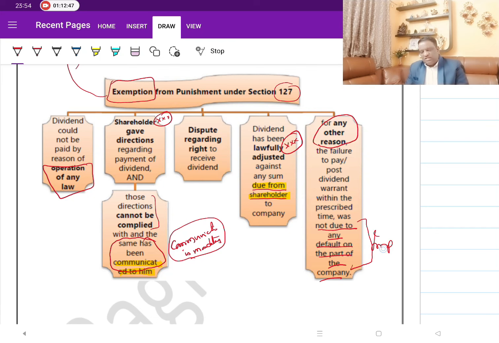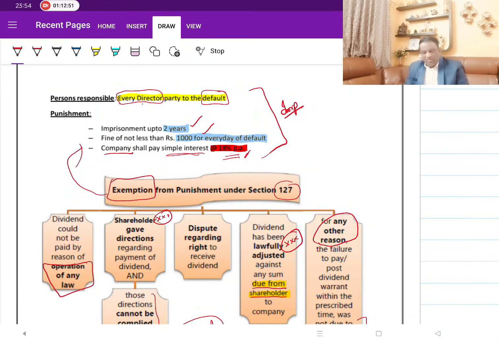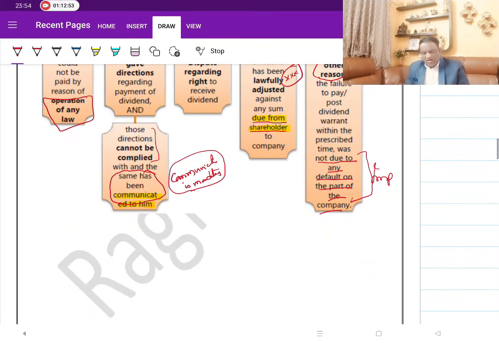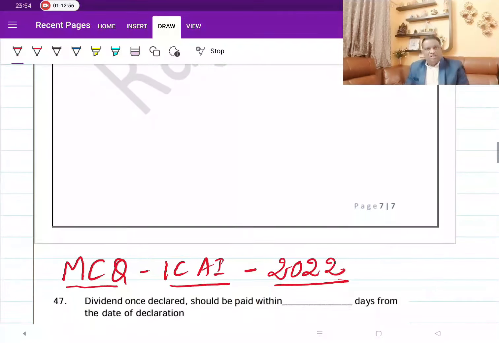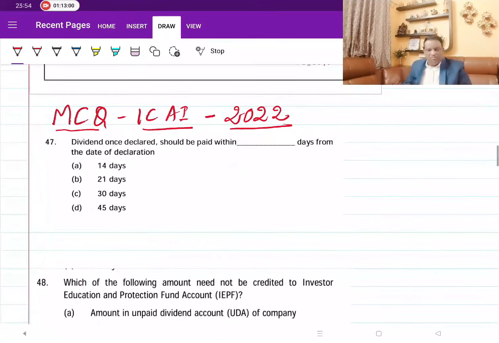Then in all these cases, these penalties will not be levied. So with this, we are done with this chapter, and now quickly I will take you through these ICI questions so that our entire discussion on this would come to an end.